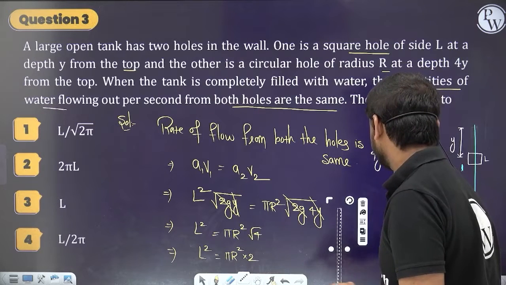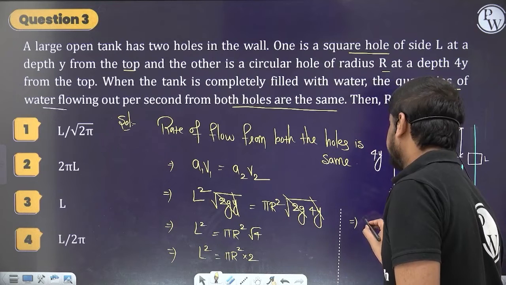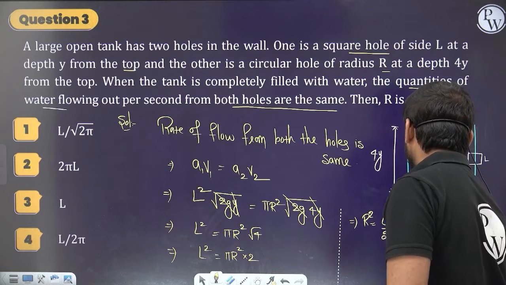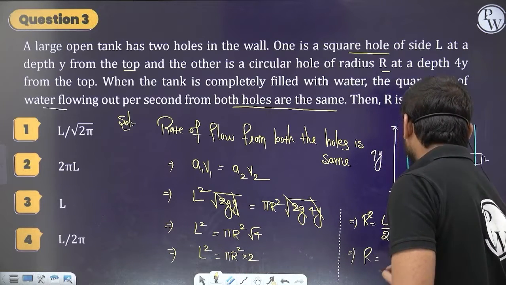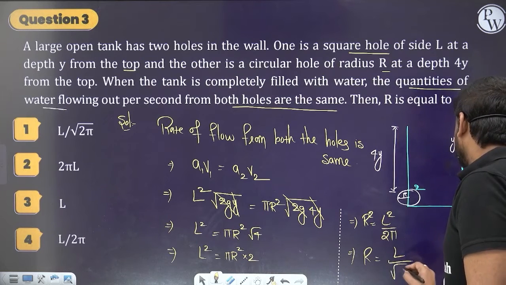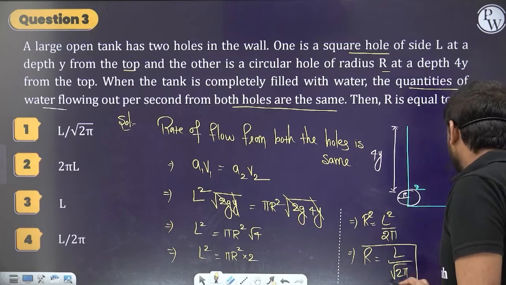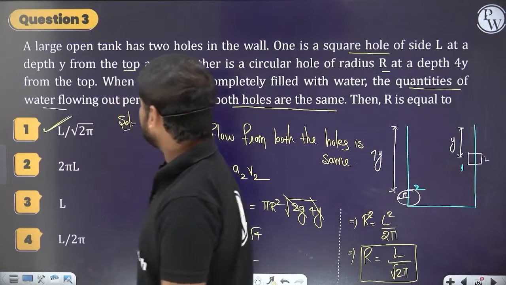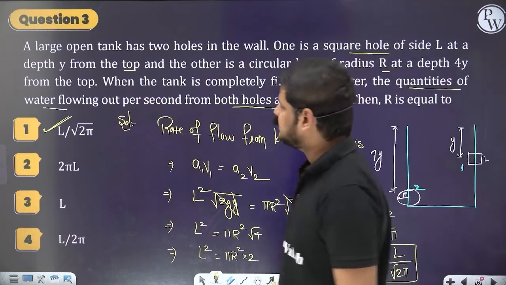So what is the r value? I can write r square is equal to L square by 2 pi. From here, r is equal to the square root of L square by 2 pi, which is L by root 2 pi. L by root 2 pi is the correct answer, so option 1 is the one. Clear? Understood? Simple question.